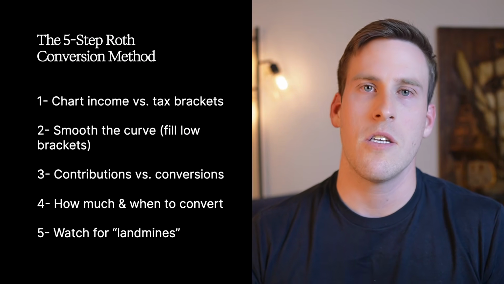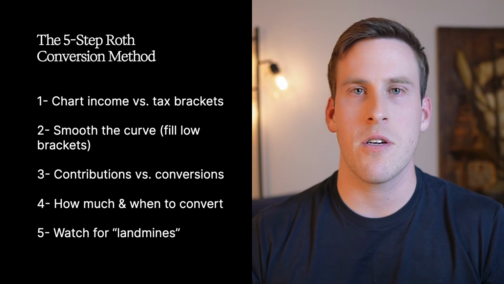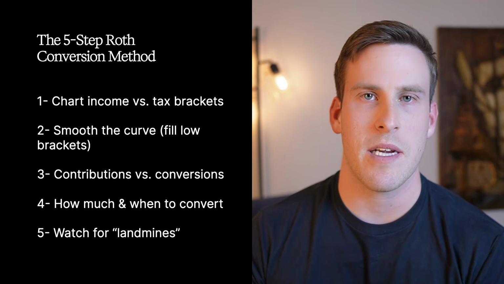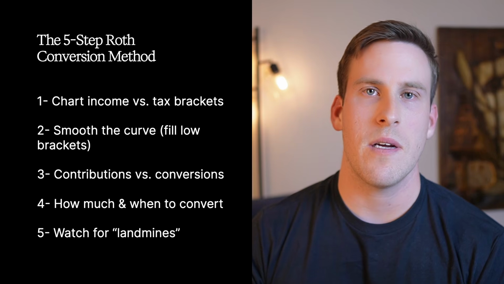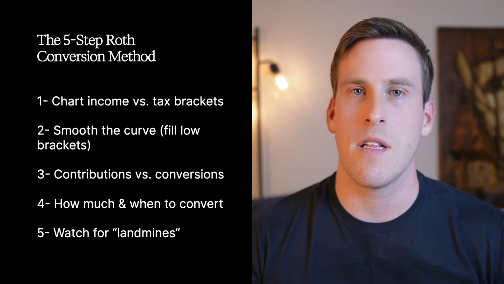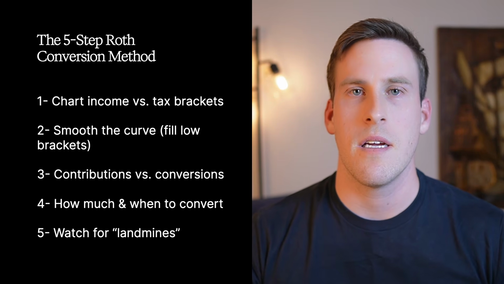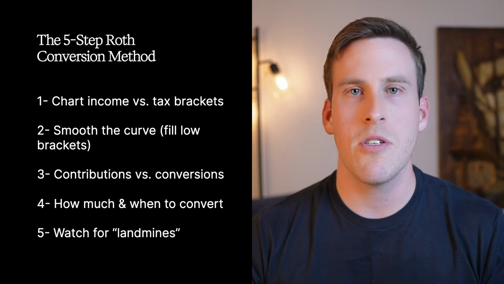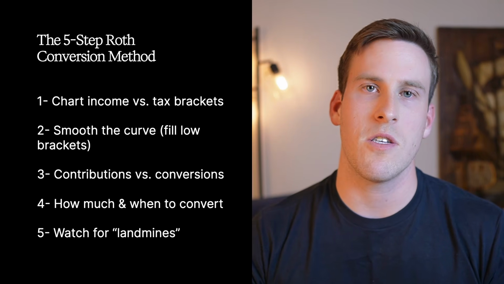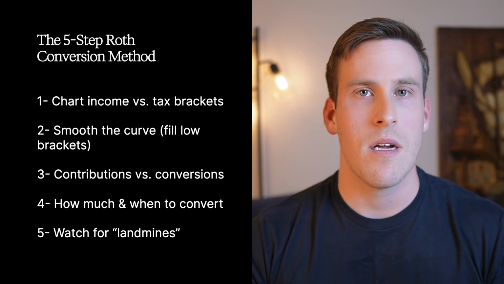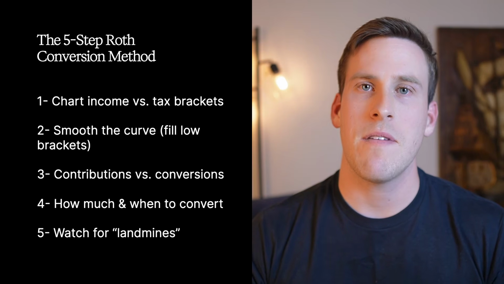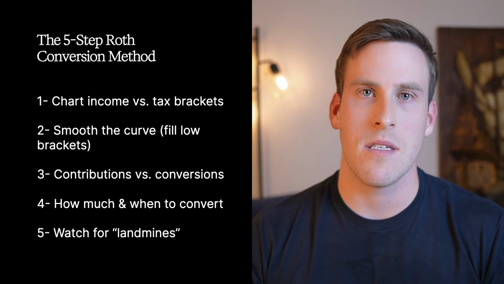Step 1. Chart out your current and your future expected ordinary income against the current and expected tax brackets. Step 2, aim to smooth the curve and fill the lowest tax brackets. Step 3, decide whether that can be accomplished by changing contributions or if Roth conversions are needed. Step 4, decide how much to convert and when. Step 5, look out for landmines.